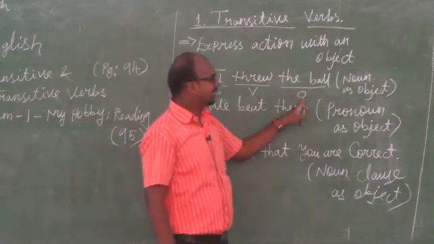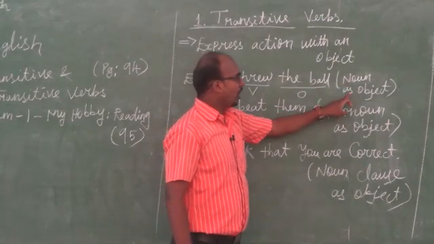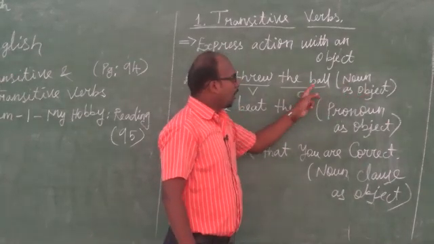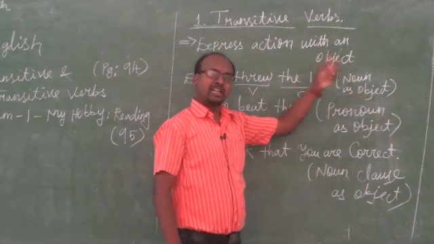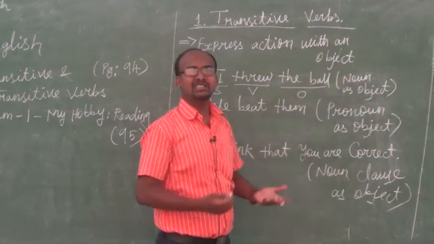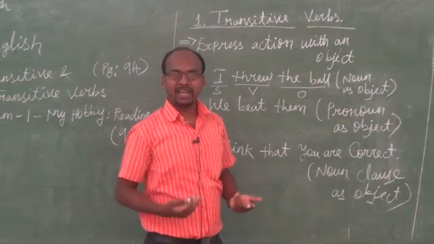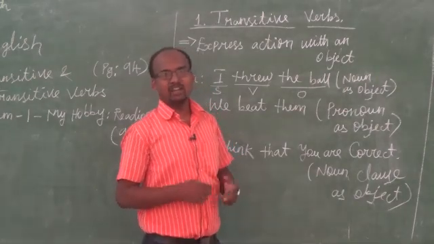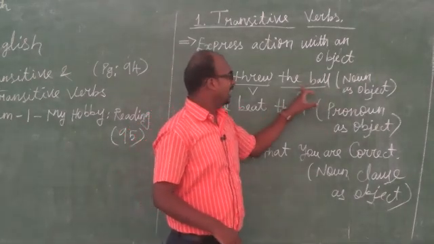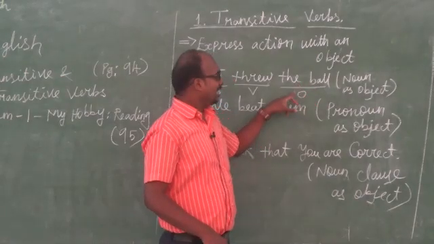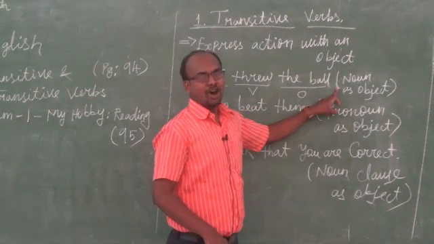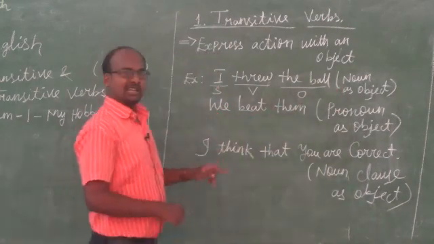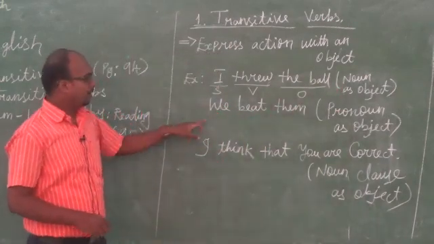Here the object is a noun. Here the ball is a noun. In the previous classes I told you what a noun is: the name of a person, place, thing, animal or material. Here ball is a thing. So the object ball is a noun. Here the noun played its role as an object. That was the first sentence. Let's move to the second sentence.